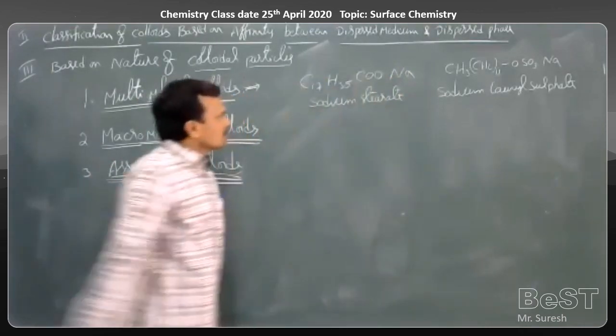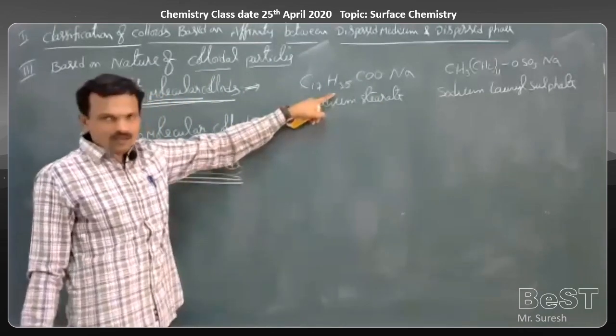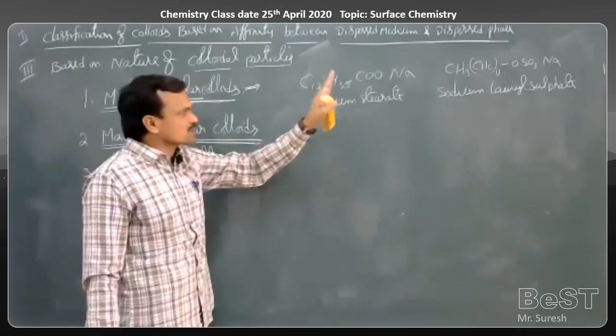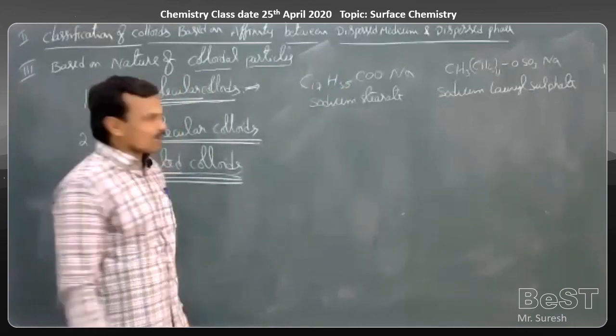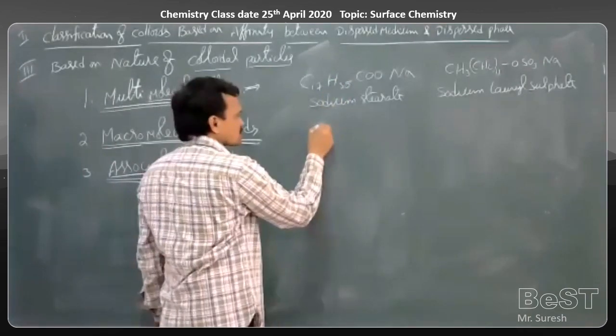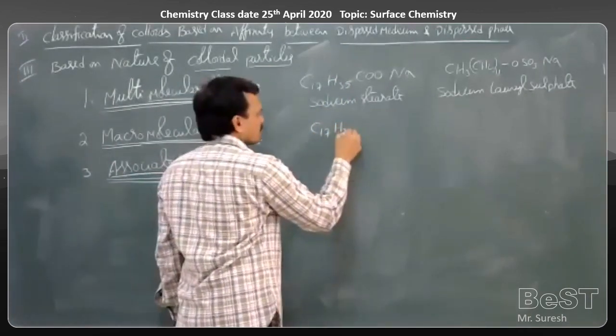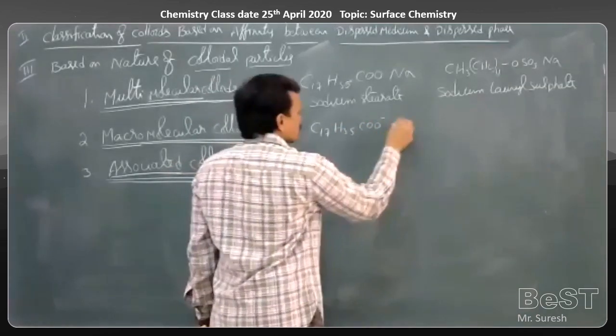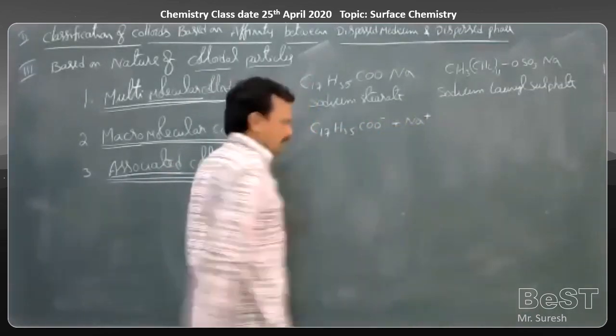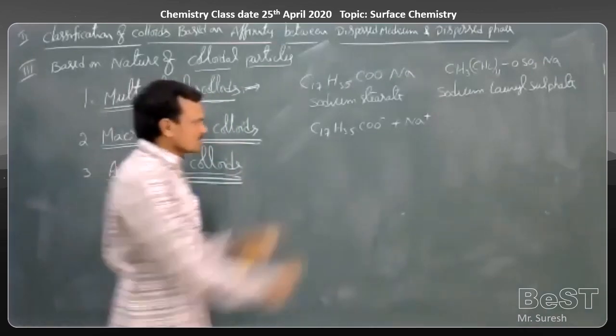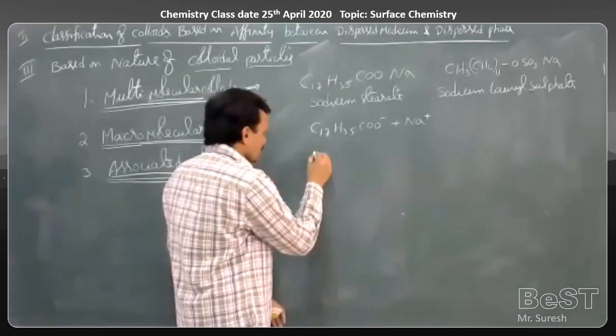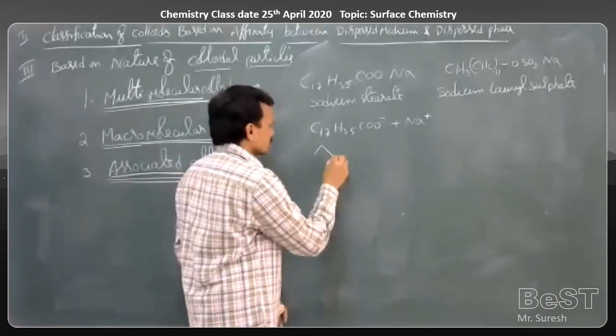Now, if you take sodium stearate, when a small amount of sodium stearate is added to water, what happens? This sodium stearate splits into C17H35COO minus and Na plus. And we can represent this in bond line structure form like this.